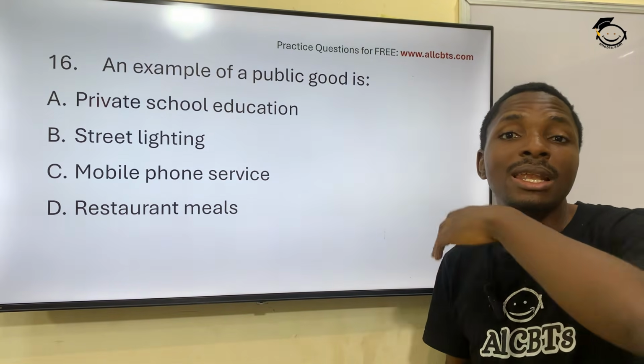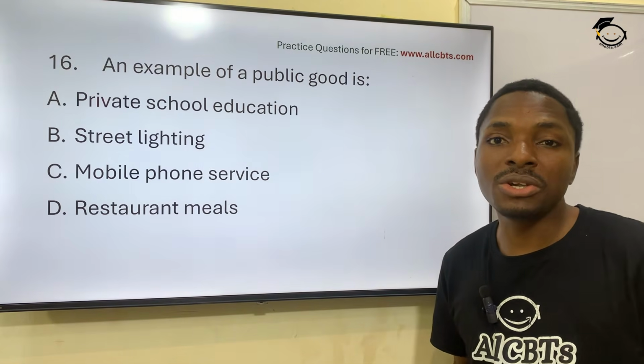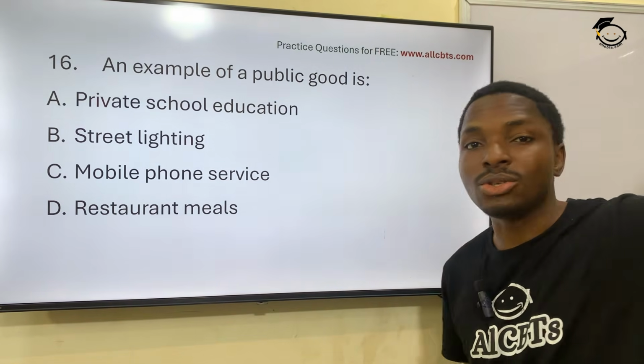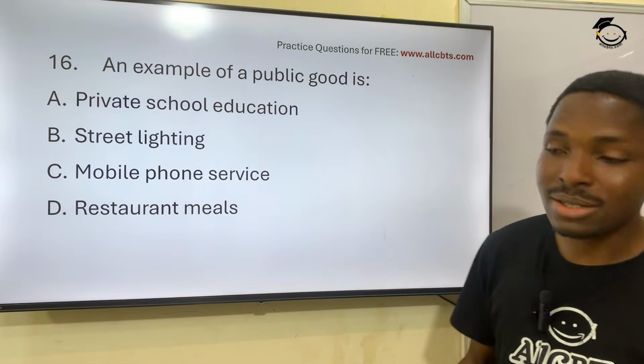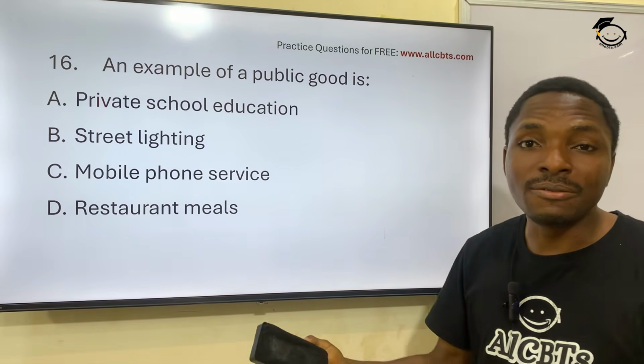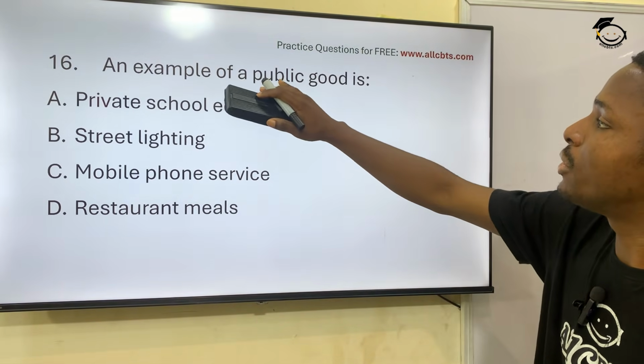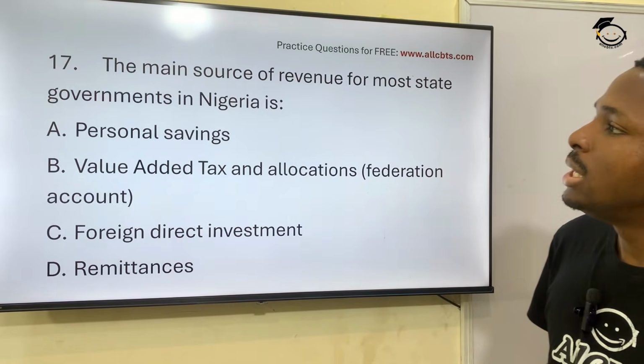Private individuals can light up their streets. Your street in your area, you can decide to light it up. They put the street lights. So you're not charging for it, you're not making anything in exchange for it. So that's public good. Next, 17.